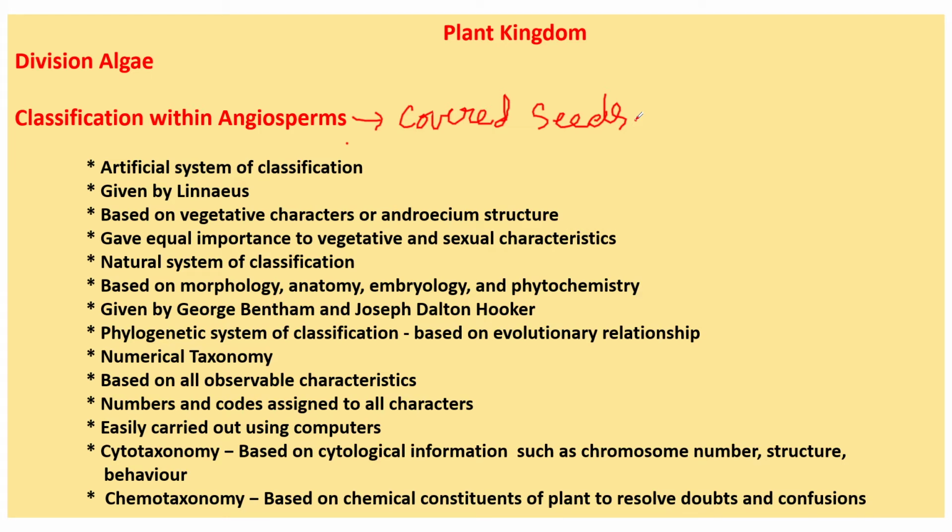Phylogenetic system of classification is based on evolutionary relationship. Numerical taxonomy is based on all observable characteristics, with numbers and codes assigned to all the characters, and is easily carried out using computers. Cytotaxonomy is based on cytological information such as chromosome number, structure and behavior. Chemotaxonomy is based on chemical constituents of the plant to resolve doubts and confusions.